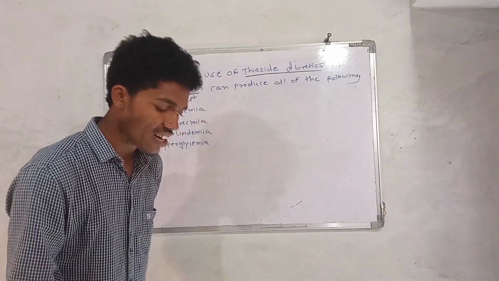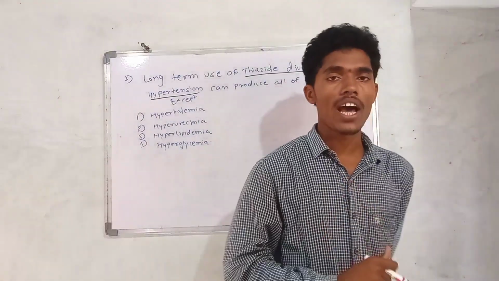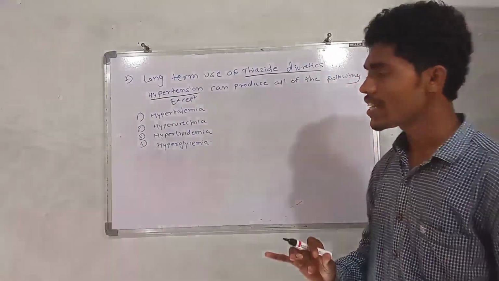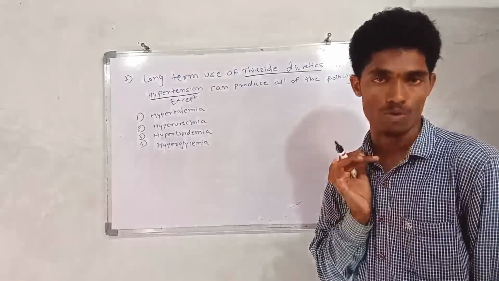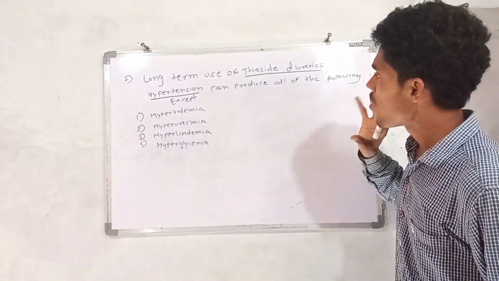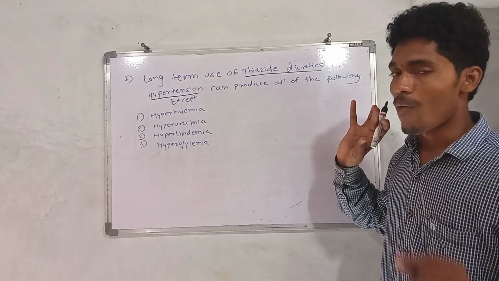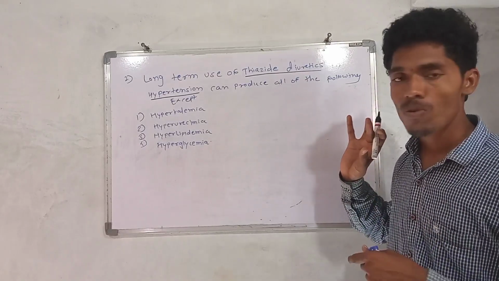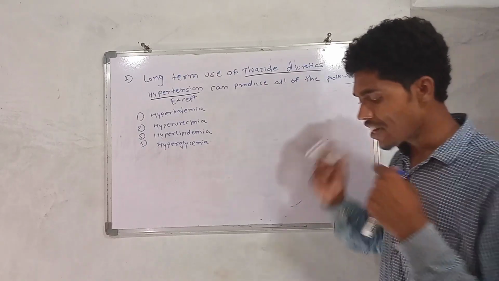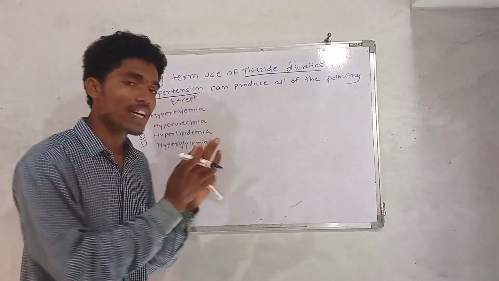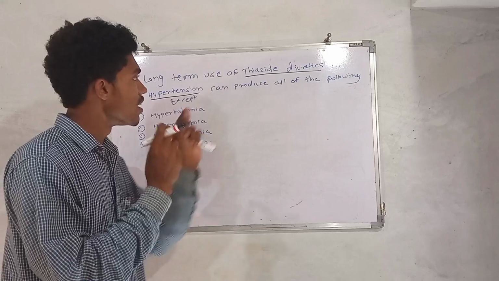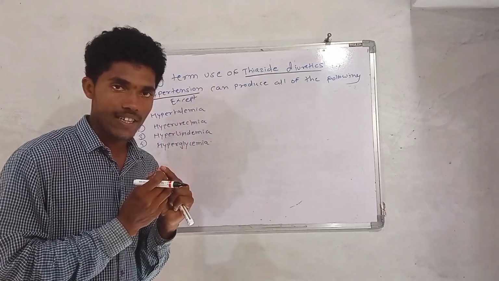What are thiazide diuretics? What is the use of diuretics in hypertension? See, diuretics increase the urine formation or increase the diuresis process. What happens if the quantity of urine increases by using that treatment? What is the relationship between diuretics and hypertension?